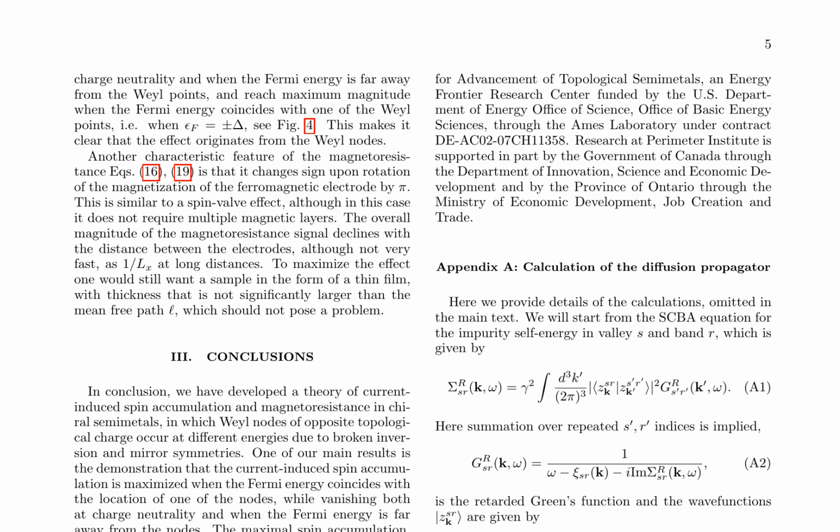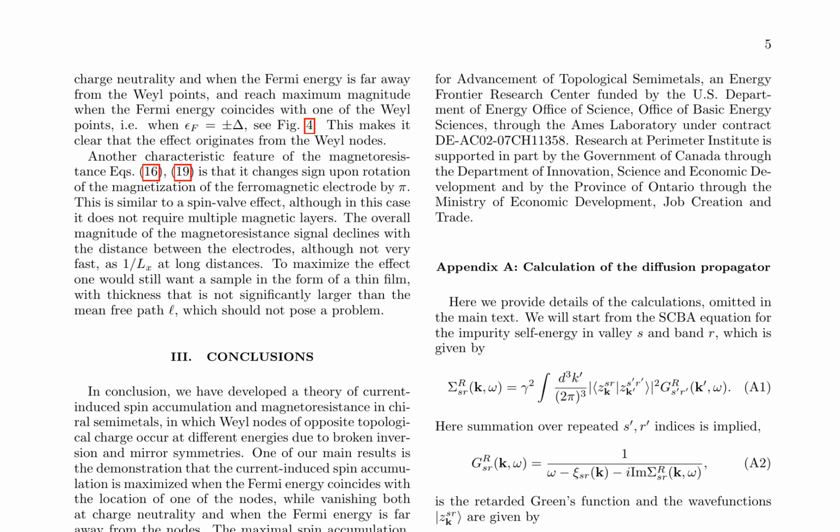The theory of current-induced spin accumulation and magnetoresistance in chiral semimetals is developed, where Weyl nodes of opposite topological charge occur at different energies due to broken inversion and mirror symmetries. The current-induced spin accumulation is maximized when the Fermi energy coincides with the location of one of the nodes, while vanishing both at charge neutrality and when the Fermi energy is far away from the nodes.